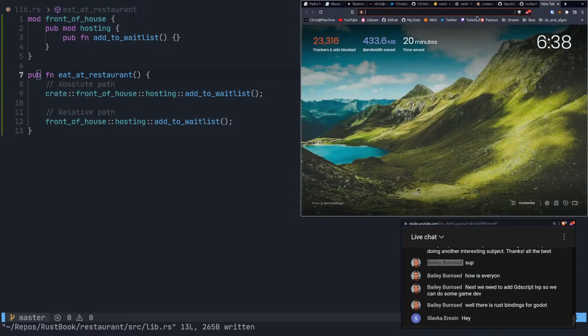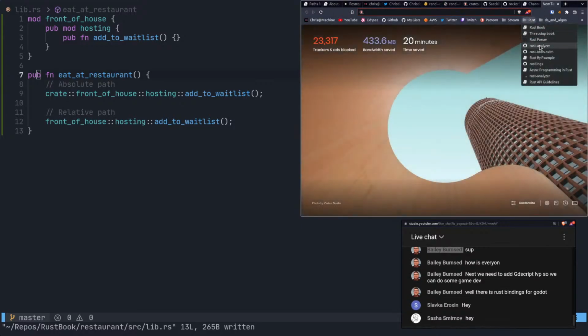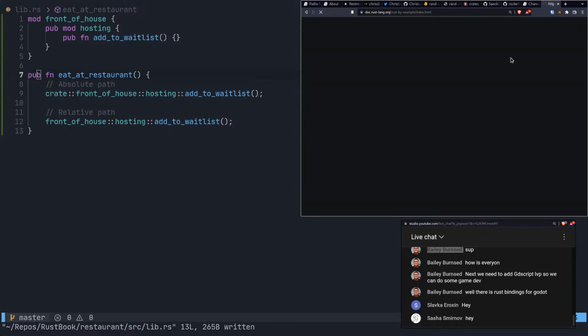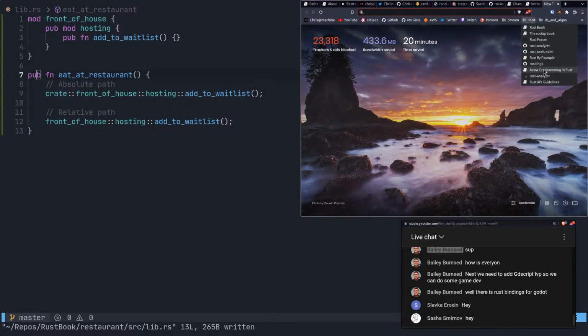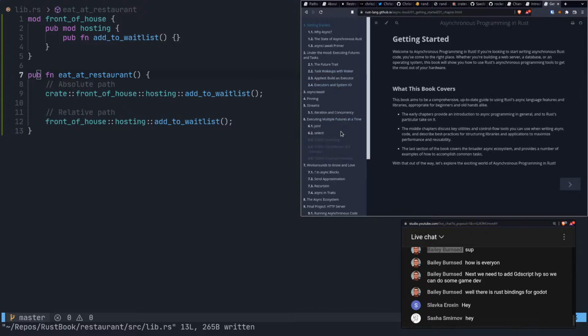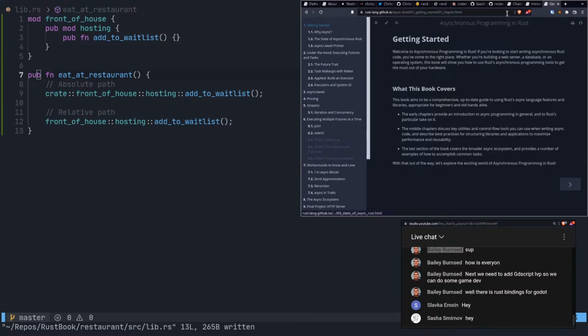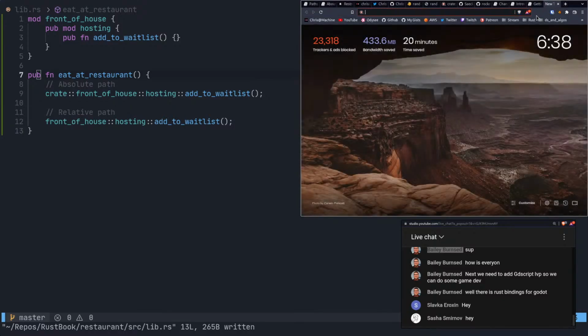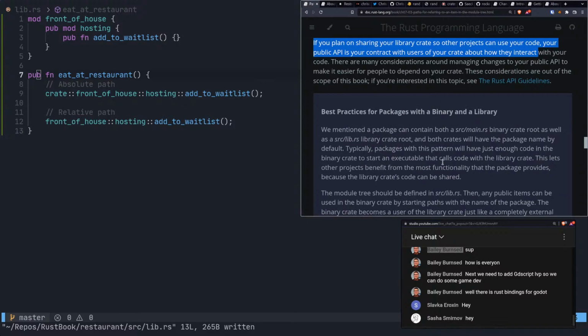If I go into the Rust thing here, there's a Rustup book. There is another book called Rust by Example. And I just keep collecting them. Async programming in Rust, which is still being worked on, it's got some to-dos in there. I was thinking about going over that later. What else do we got? And now we got the Rust API guidelines. So there's these other little books that aren't part of the main book.